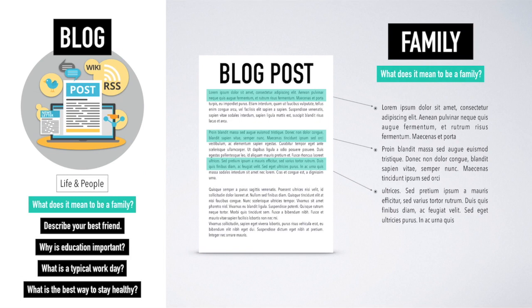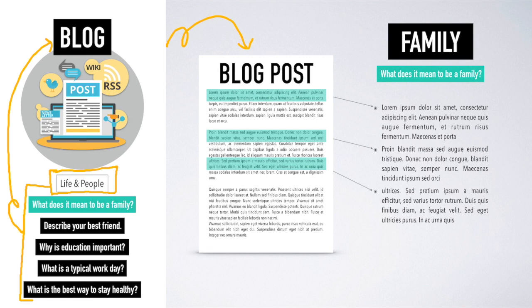So again, I've chosen the life and people category. Remember, I have my questions based on my topics here. I've chosen to find blog posts about this category. Now, what's key is when we come over to the blog post, all you're going to do is highlight the information that directly connects to the question, okay? What information in this blog post discusses family and what it means to be a family?